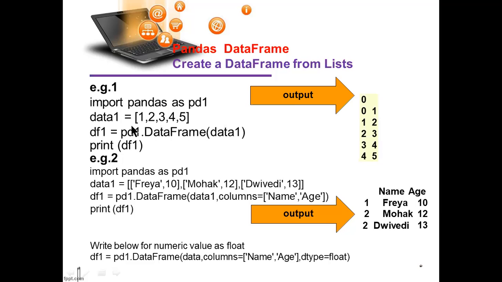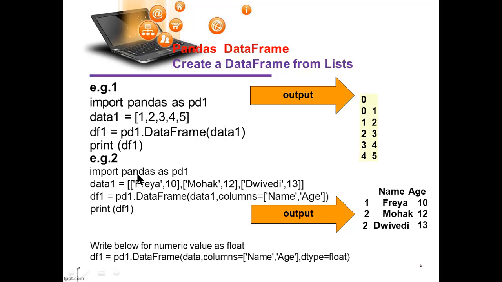Which data frame do you want to create? data1. Whatever value you are assigning here, either a string or a number, will be held in data1. Now print df1, so this data frame can be printed. The values will be assigned at the index.